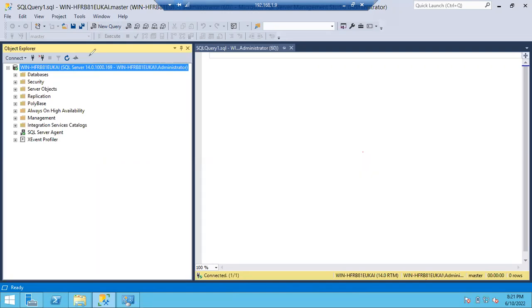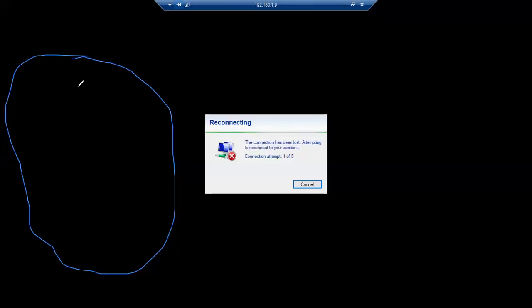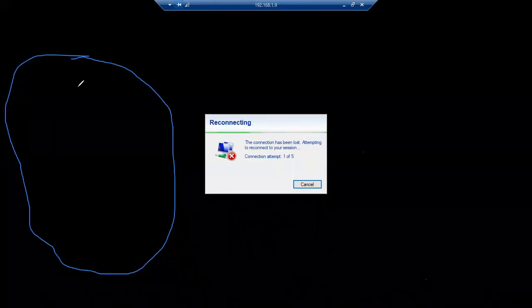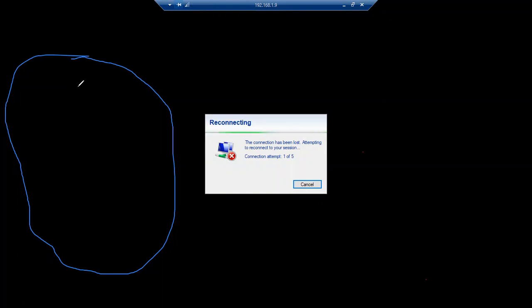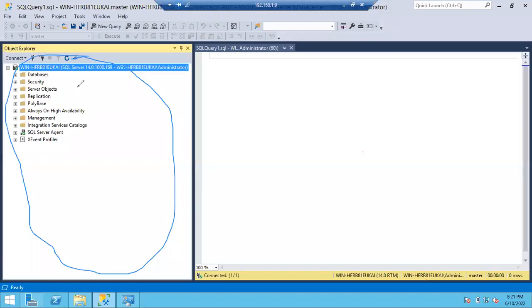Right, this one, the whole thing you can see, this is called your object explorer, guys. You can see here. Okay, one minute, guys. Right, okay, you can see here, object explorer. This is your object explorer.